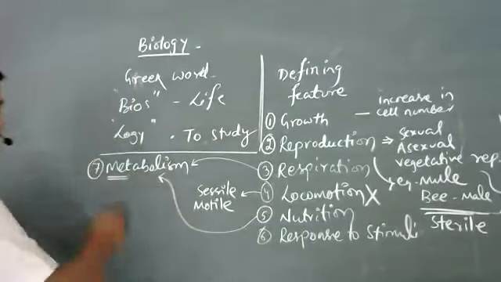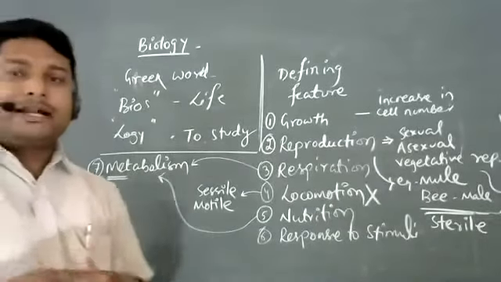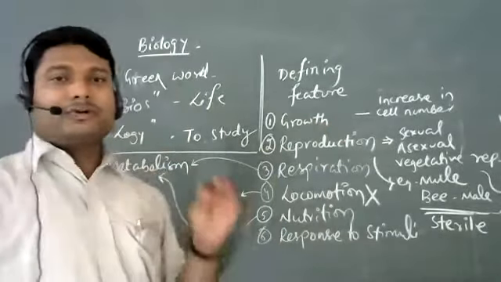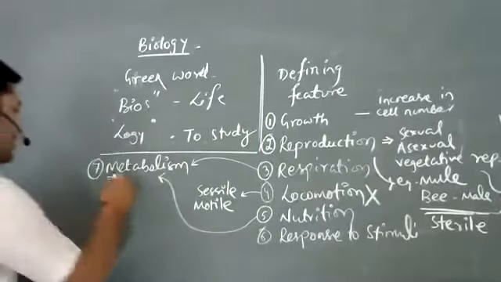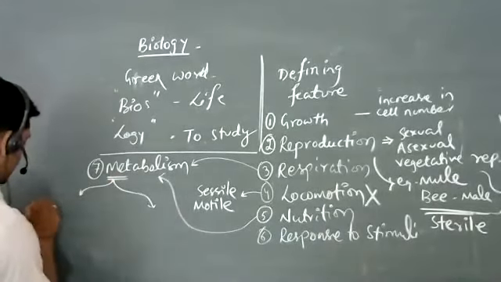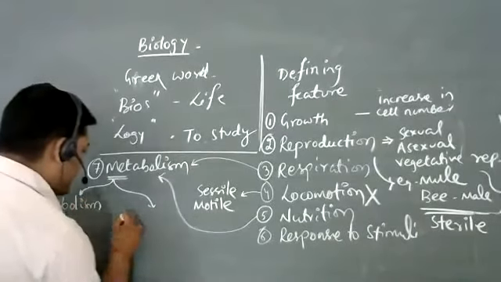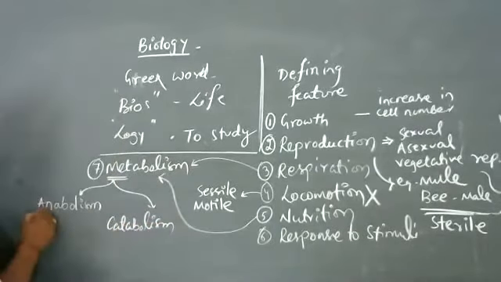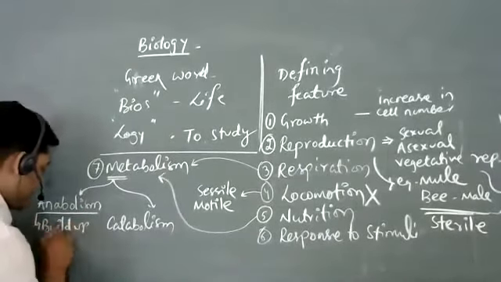Excellent. So when we say the sum total of the chemical reactions in a body, not only in our body but in the entire living organism, any organism that is living is going to have metabolic reactions or metabolism, and we all know that it is of two types, because I hope in class 10 you all should be knowing about it, and that is called anabolism and catabolism. Right. So in simple terms, anabolism refers to build-up reaction.